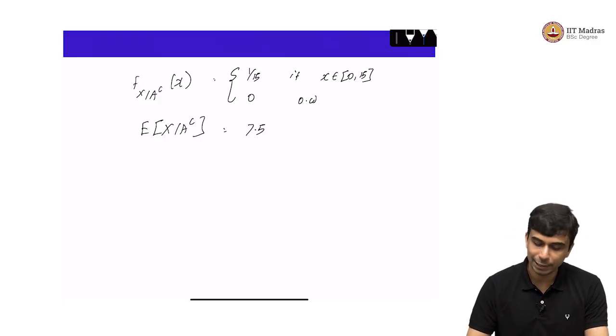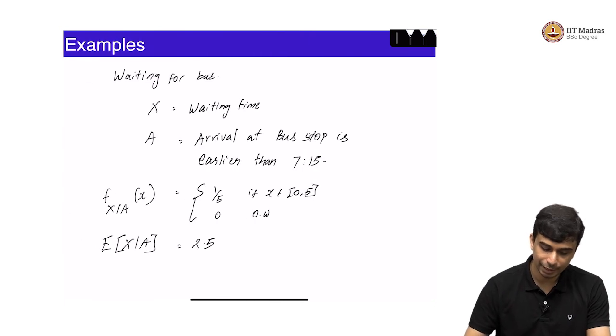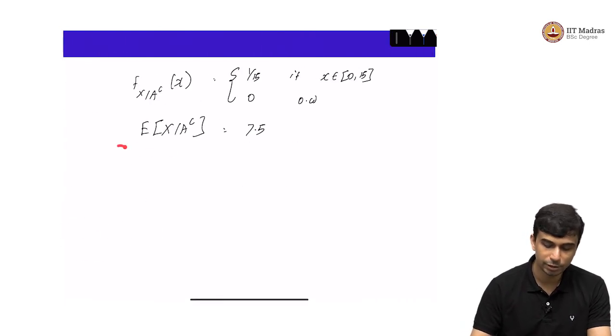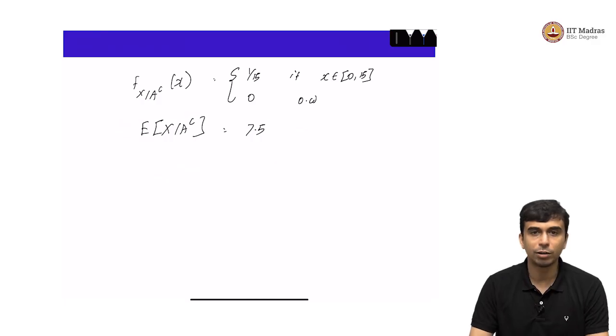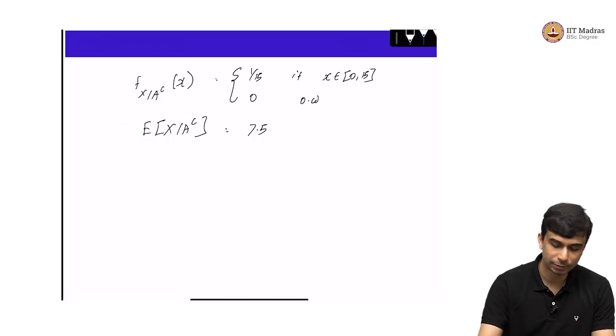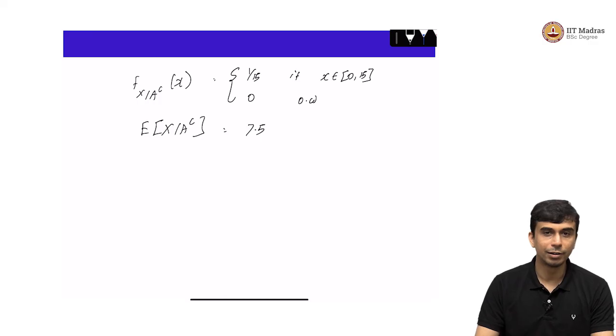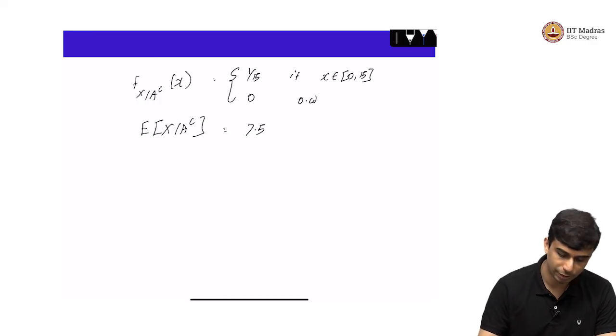Now, it is very easy to compute expected value of x given A and expected value of x given A complement, but that is not what we wanted. We want expected value of x, and here is where you can use what is called the total probability law, which is written as follows.